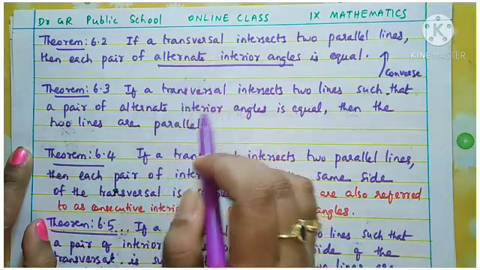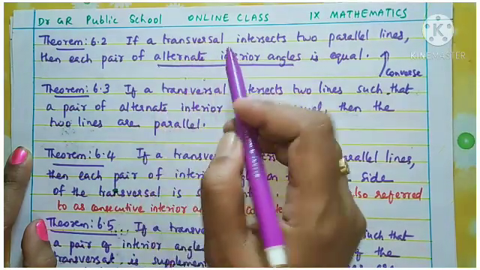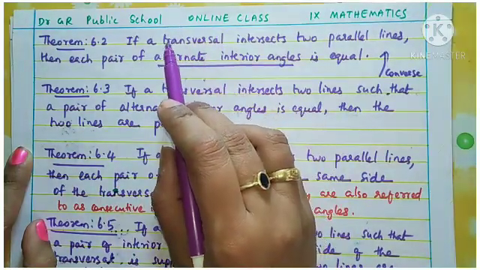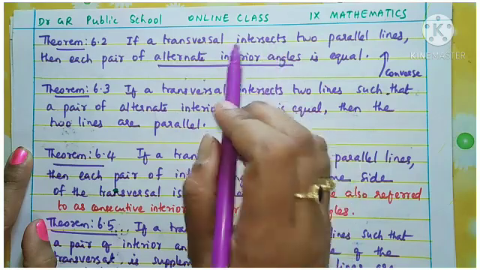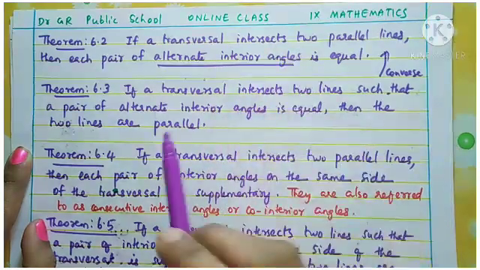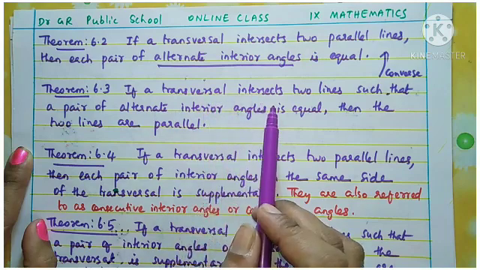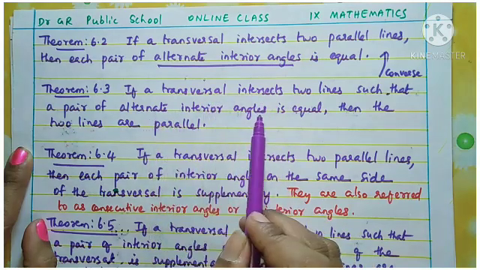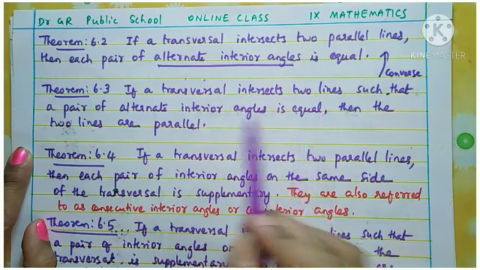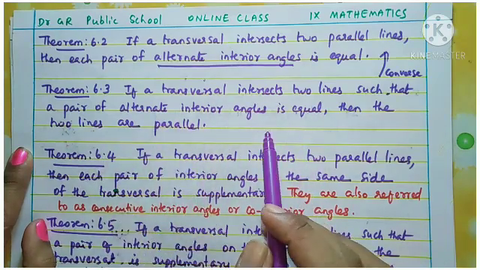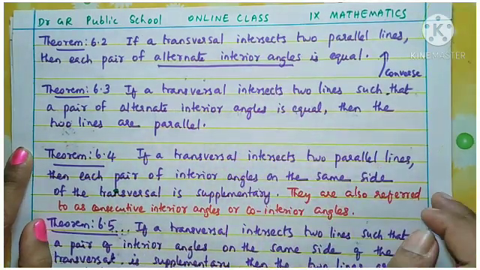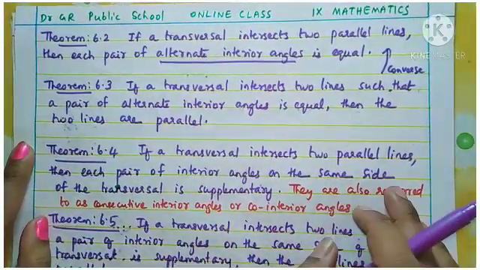So what did you understand from these 2 theorems? The first one: if a transversal intersects parallel lines, alternate interior angles are equal. And the second statement is telling: if a transversal intersects 2 lines and a pair of alternate interior angles are equal, then the 2 lines are parallel. So they are true both ways.